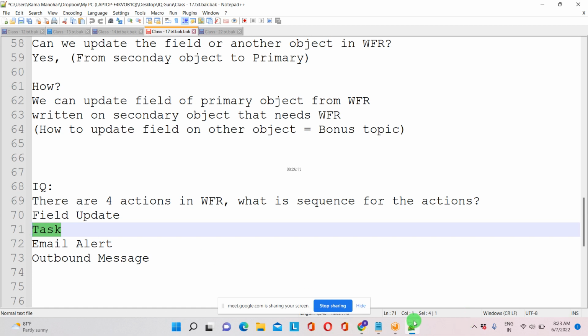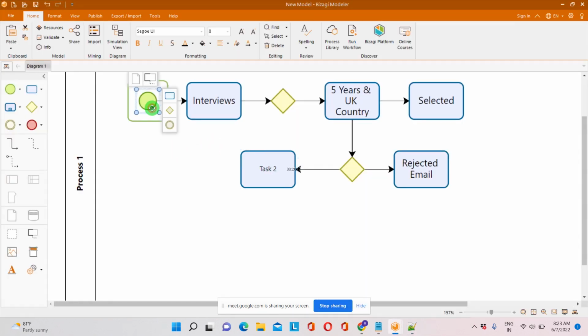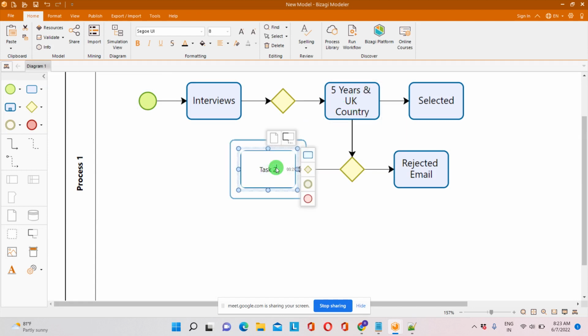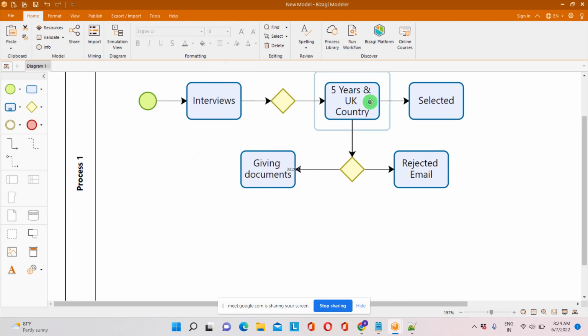So here in this criteria, somebody else has done the interview, but another person has to give the documents to the employees. That means this particular person is giving task to this person.